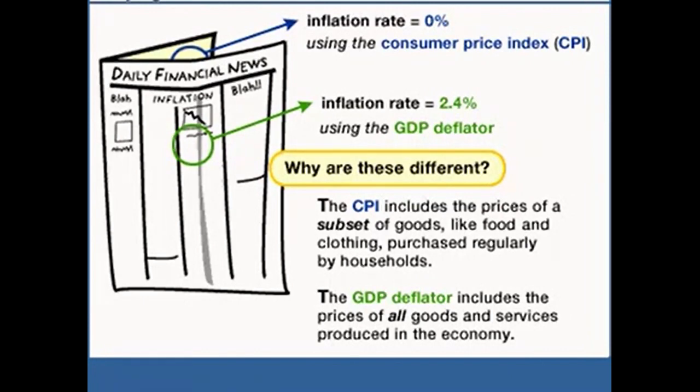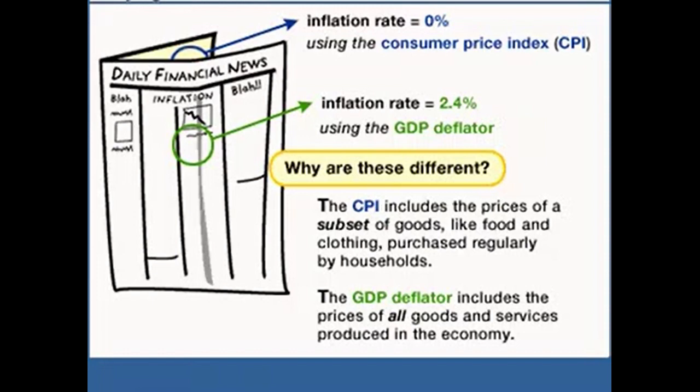However, it turns out that there's something else going on. What's going on is that even if the GDP deflator and the Consumer Price Index were based on exactly the same set of goods, you could get different numbers because of differences in the way in which the two indexes are calculated. I think I can make this point very clear with a simple example.